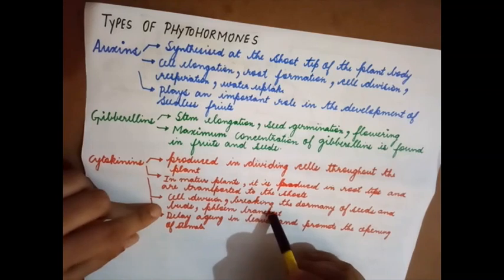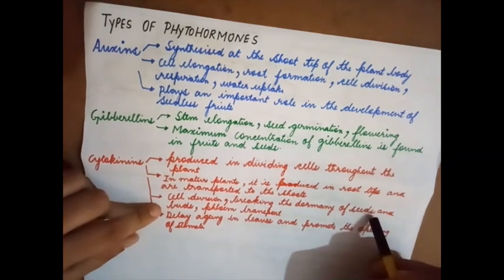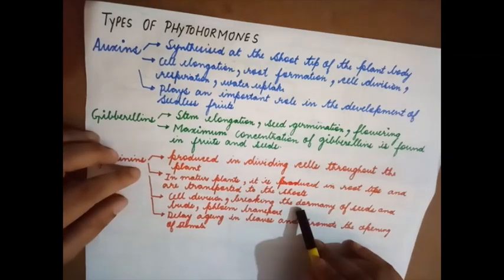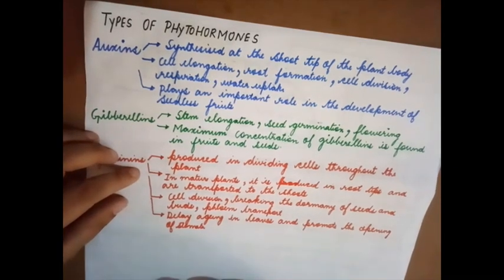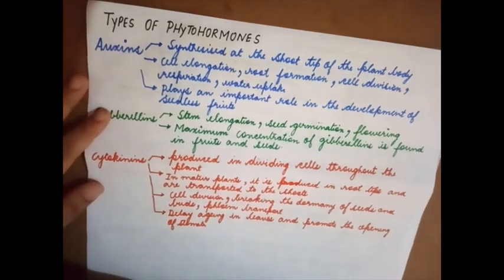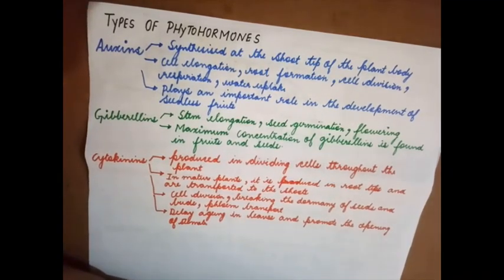Cell division, breaking the dormancy of seeds. Dormancy means a period of rest. Certain seeds, for them to germinate, take some time and need the right conditions.